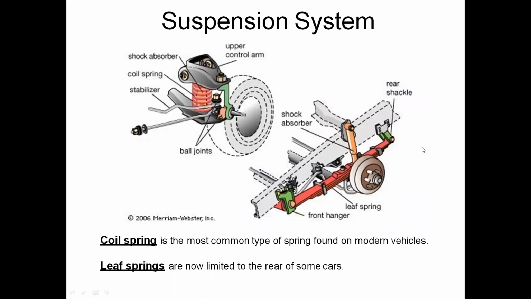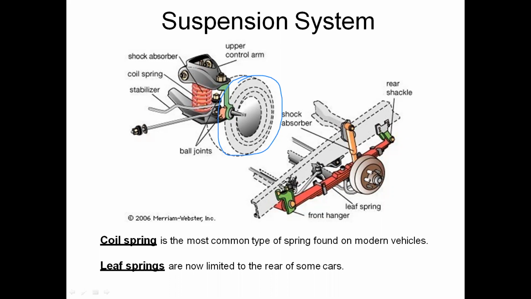You can see the different constructional details of the independent suspension system or any type of suspension system. You can see what parts are involved in the suspension system. You can observe the diagram. This circular portion is the wheel. The wheel is connected to the axle.